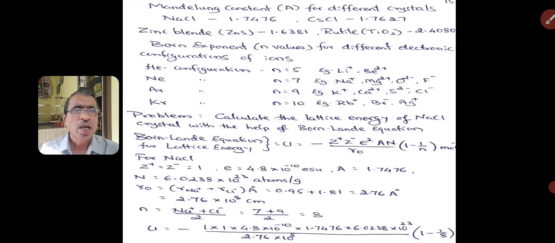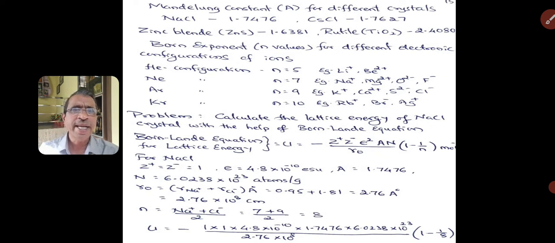The charge on the electron is 4.8 into 10 raised to minus 10 ESU. For sodium chloride, the Madelung constant A is equal to 1.7476. N is the Avogadro's number and R0 is the distance between the two ions.